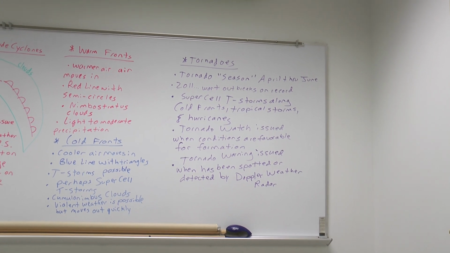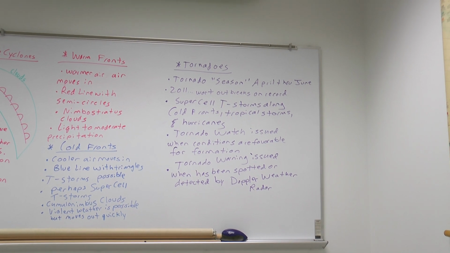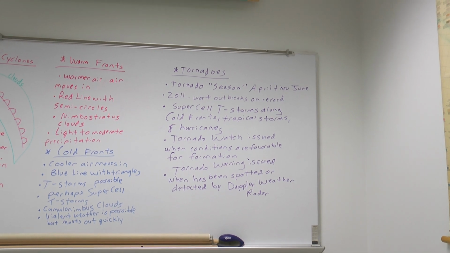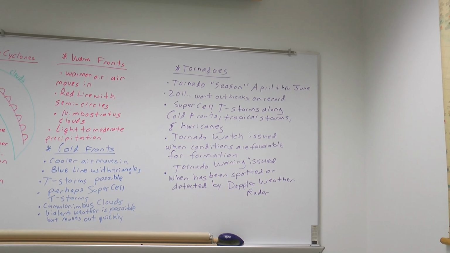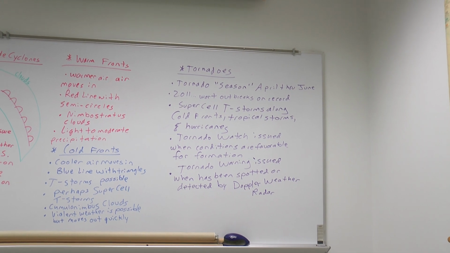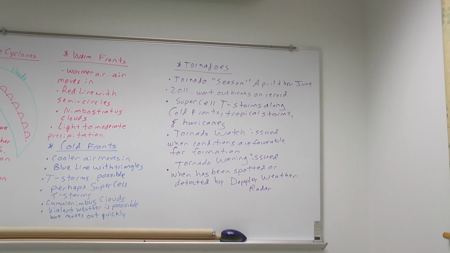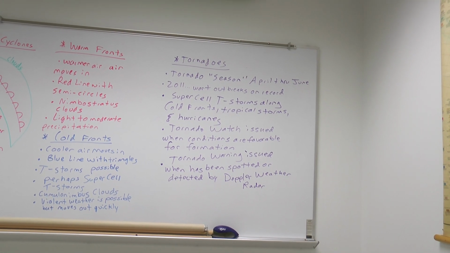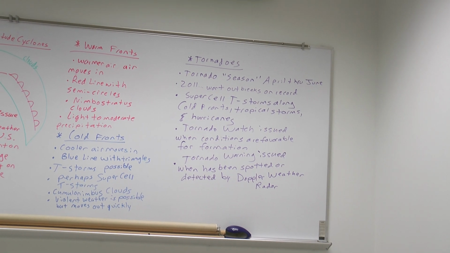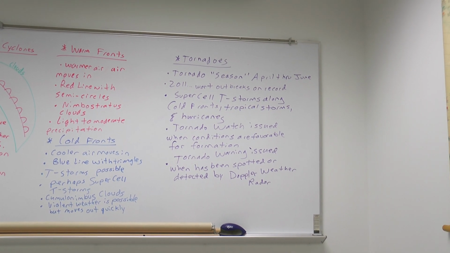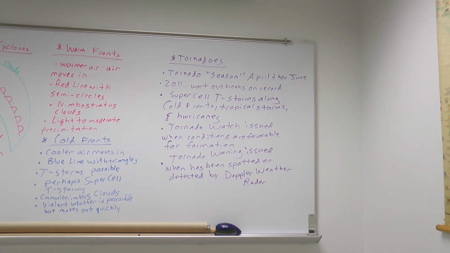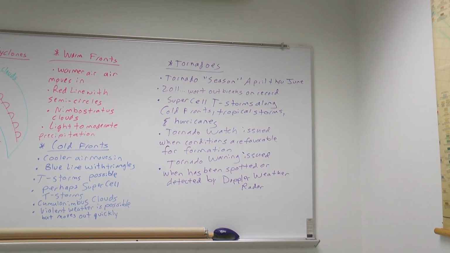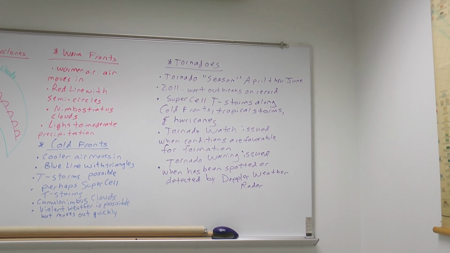I'm going to want you to know the difference between tornado watch and tornado warning. A tornado watch is issued when the conditions are favorable for tornado formation. If you have a supercell thunderstorm moving into your area or a tropical storm or hurricane making landfall, they will issue a tornado watch. It means you've got to stay awake, pay attention, because a tornado could happen. Now, a tornado warning, they won't issue until one has actually formed and touched down, and it's either been spotted by people on the ground, or even if it forms in, say, a big field and nobody sees it, we will know it's there because of its hook echo signature on Doppler weather radar.